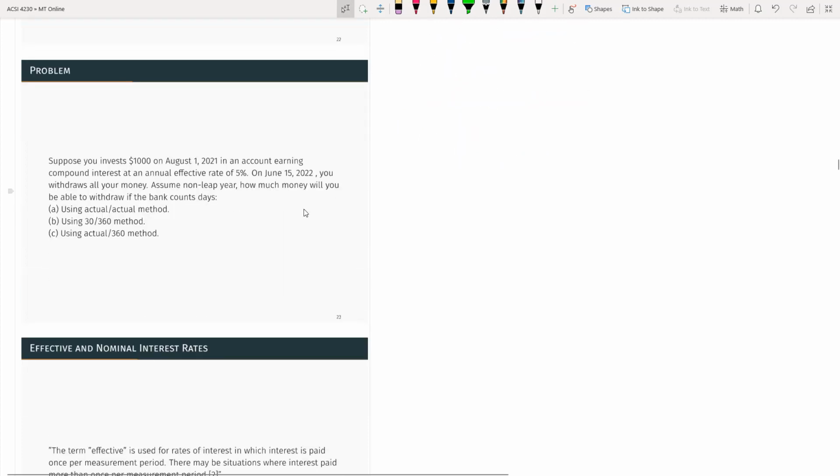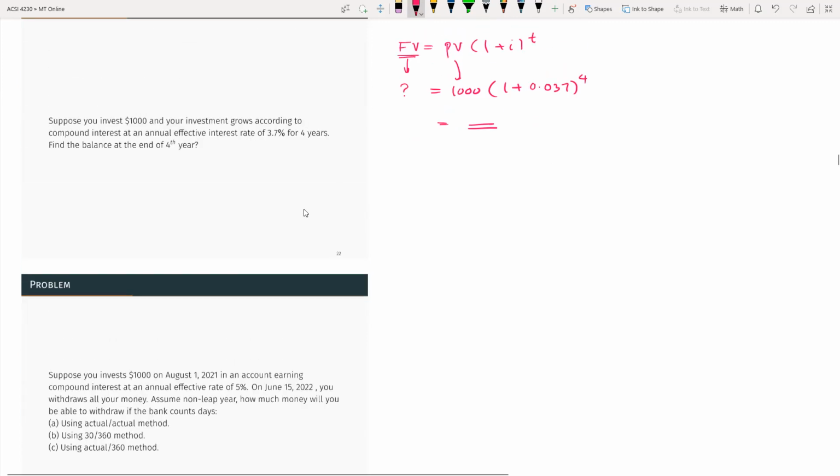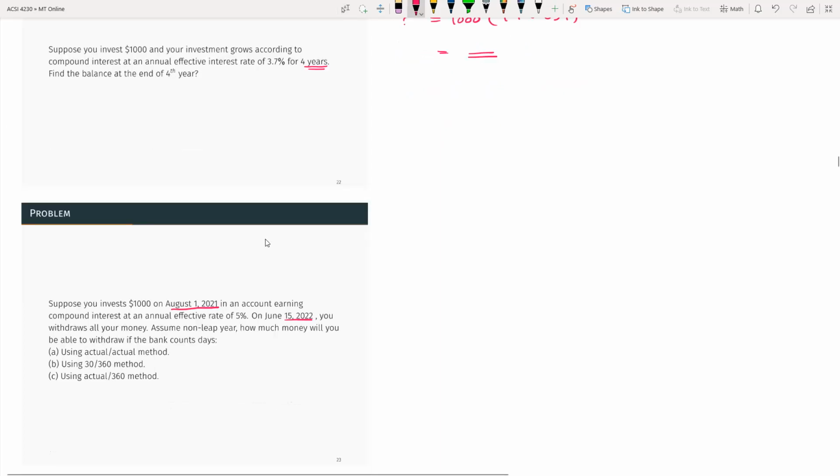So again, here I just said 4 years. What if it's not like that? What if the time is between two dates, August 1, 2021 and, say, 2015, 2022? Then we really need to know how to calculate that time interval. Basically, what's the method we are going to use? Is it actual over actual, or actual over 360, or 30 over 360? That's really important. So that's why this question is here. We'll come back to this question.